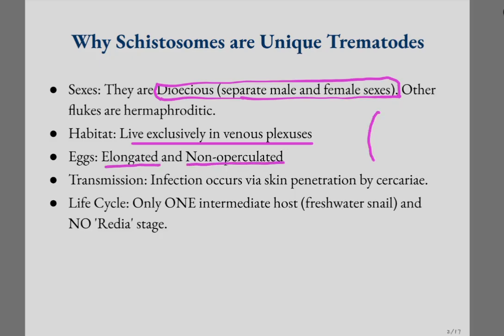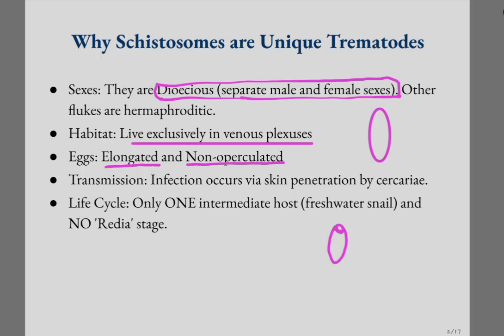Operculated means other trematodes have a lid called an operculum on their eggs, and the schistosome eggs are non-operculated and they are elongated.